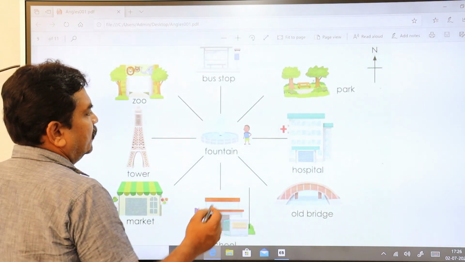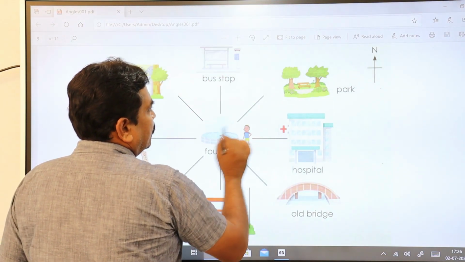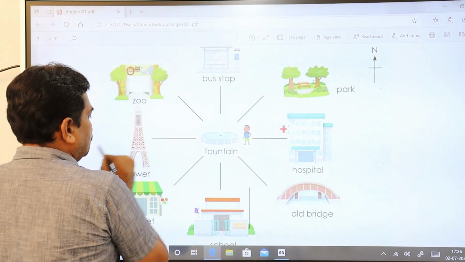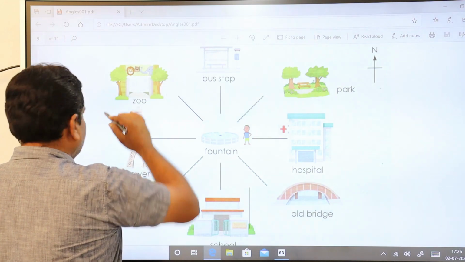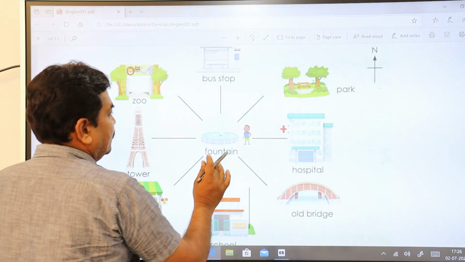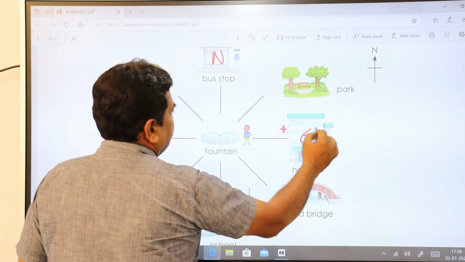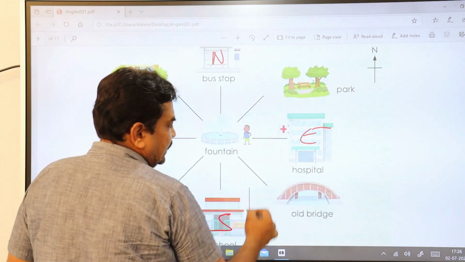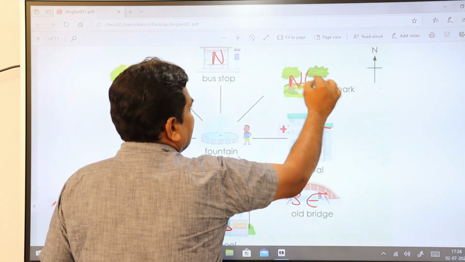You have the hospital towards east. This is north. This park is northeast. This is west tower. I'll just write it down. This is north, east, west, south. Then this is your southeast. This is your northeast.